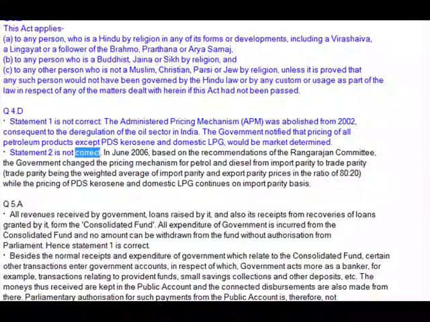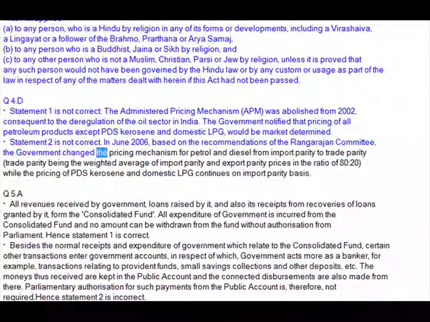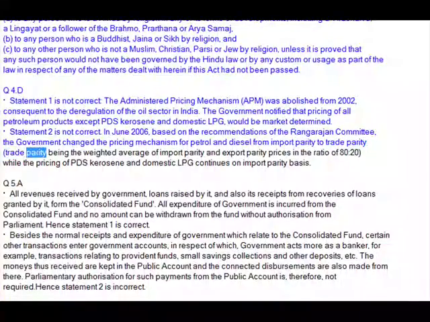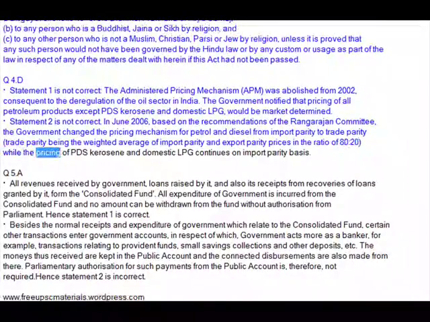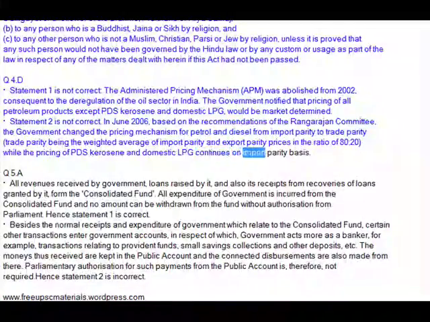Statement 2 is not correct. In June 2006, based on the recommendations of the Rangarajan Committee, the government changed the pricing mechanism for petrol and diesel from import parity to trade parity, being the weighted average of import parity and export parity prices in a ratio of 80 and 20, while the pricing of PDS kerosene and domestic LPG continues on import parity basis.